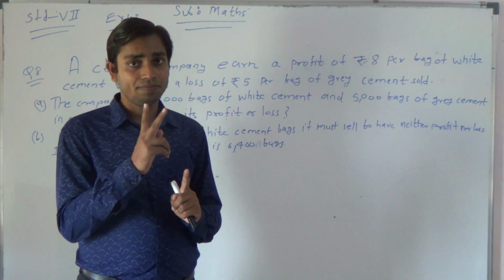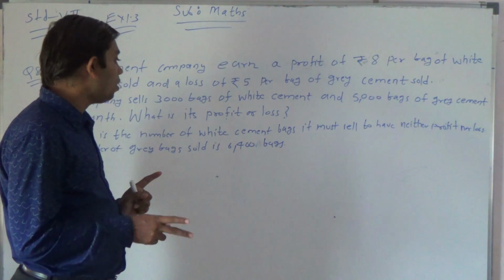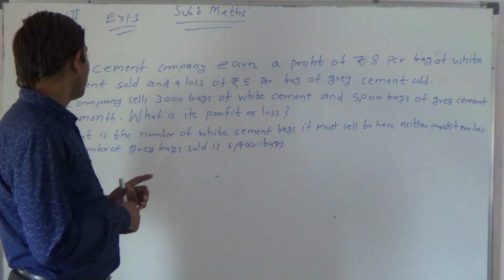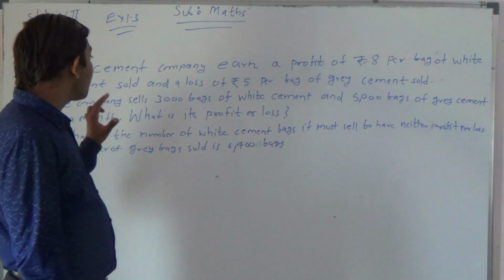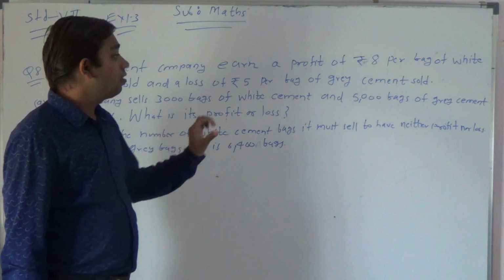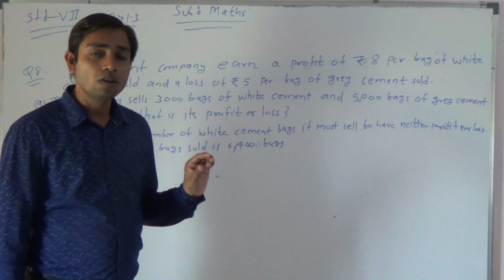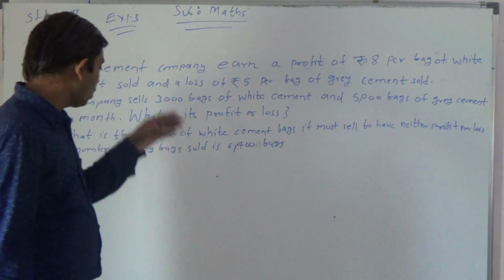Then we have to find what the profit or loss will be if in a month he sells 3000 bags of white cement and 5000 bags of grey cement. So let us see, my dear students, how to do it.